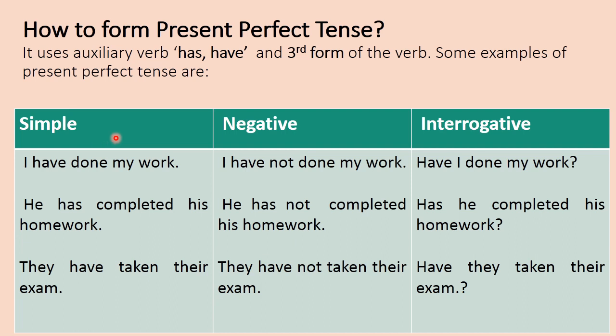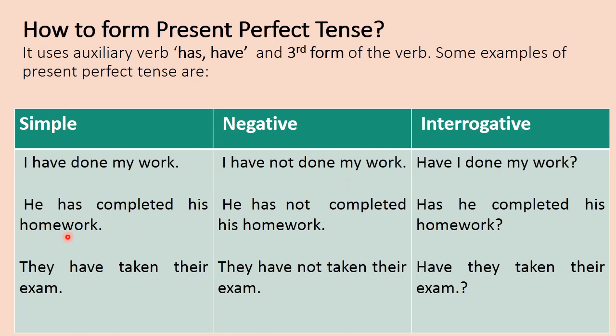In simple sentences, simply has and have with the third form of the verb has been used. I have done my work. I haven't done my work. In negative, we will just place not after the helping verb have or has. And in interrogative sentences, have or has will be placed at the start of the sentence. Have I done my work?